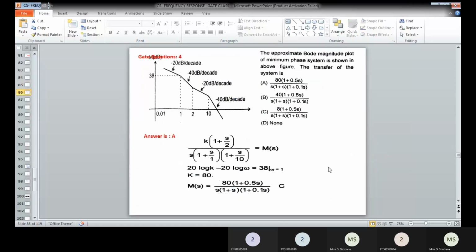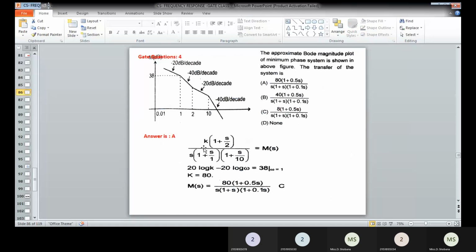Then we can go for the next. Here also the same Bode magnitude plot has been given. You have to determine the transfer function. As usual, here you can see there is a pole. Plus 40 is there at omega is equal to 2. Now minus 40 plus 20, add another, then we will get minus 20. That's why a zero exists, 1 plus S divided by 2. And then there is a pole at the origin.